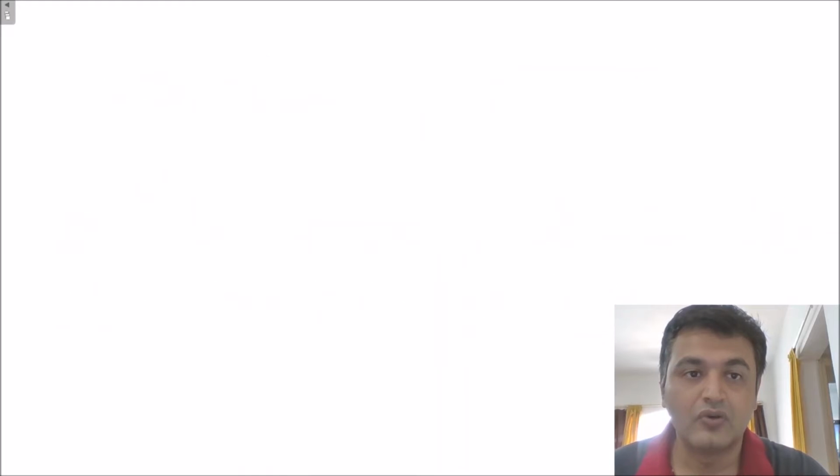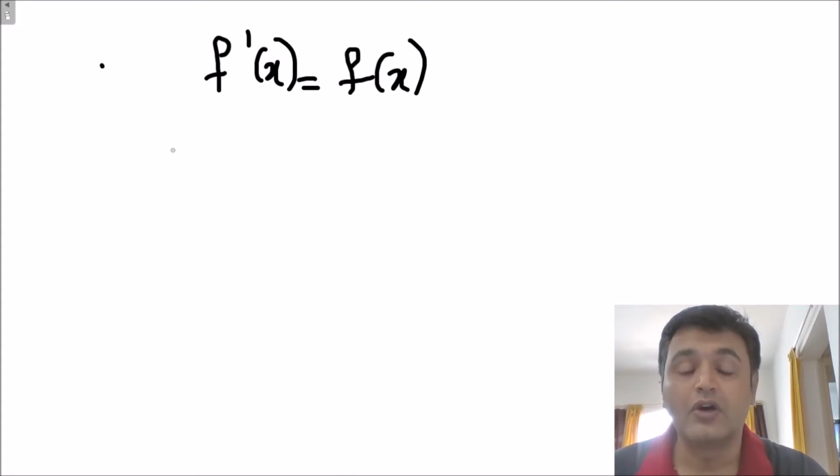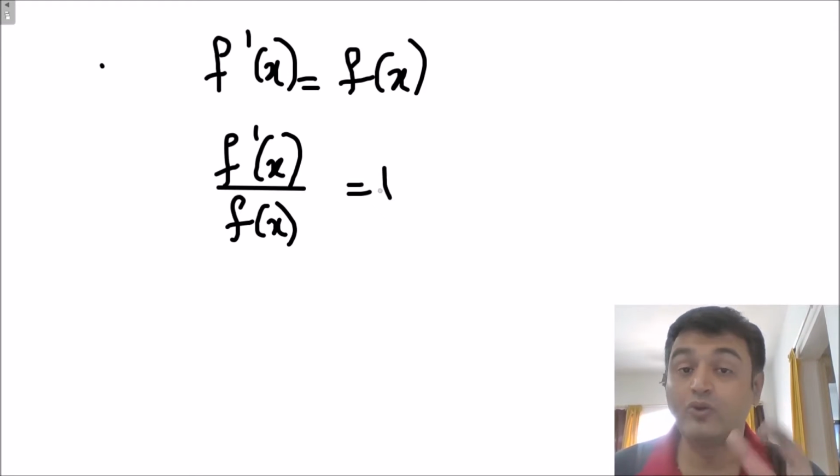Okay, so what do we have? We have that f dash of x is equal to f of x. This is what we have. Now if you observe, let's divide by f of x on both sides. So what I will do is I'm going to give you two proofs.